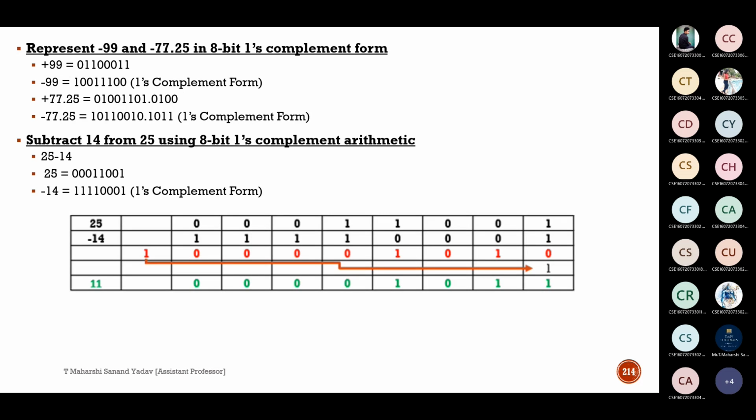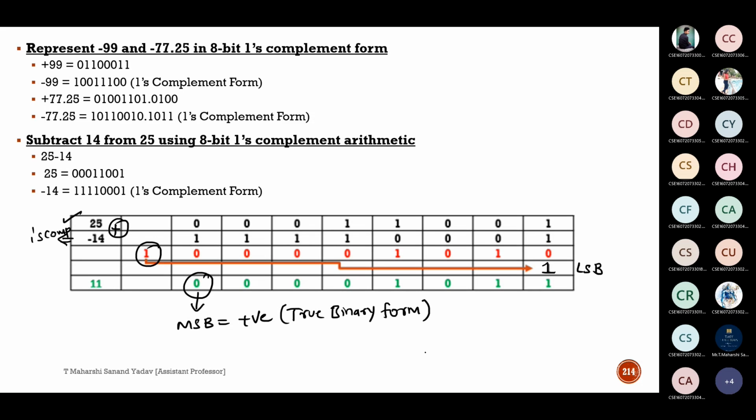First we are taking the binary form of 25, and next we are taking the 1's complement of 14. Then we are adding them. We will get the result. Then we remove the MSB and add it, and we will get the correct answer. If the most significant bit is 0, it is in true binary form. If it is 1, we have to change it into 1's complement. Right, you are correct. So this is what we did here.